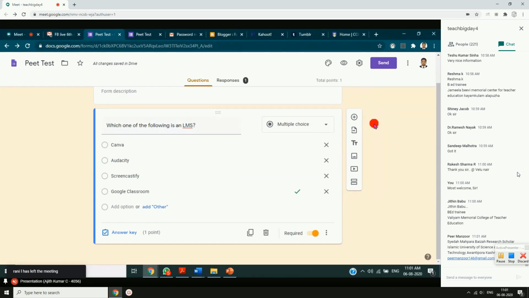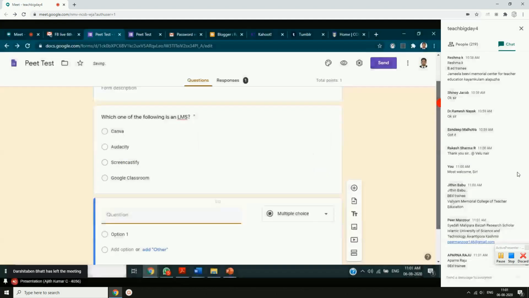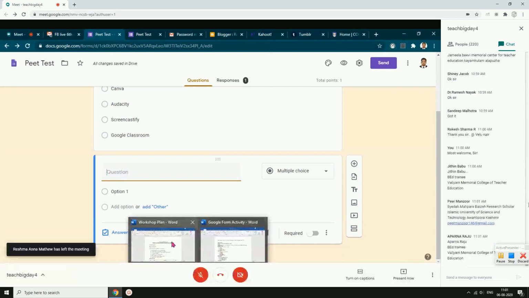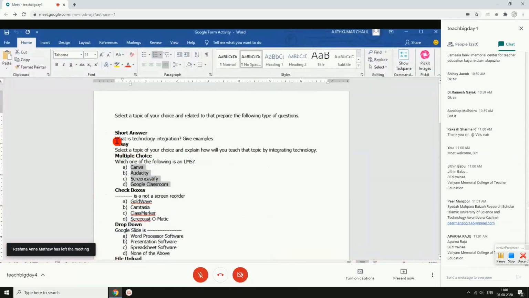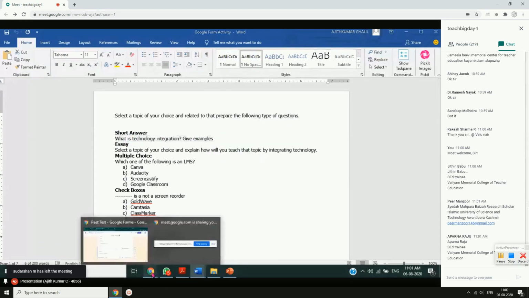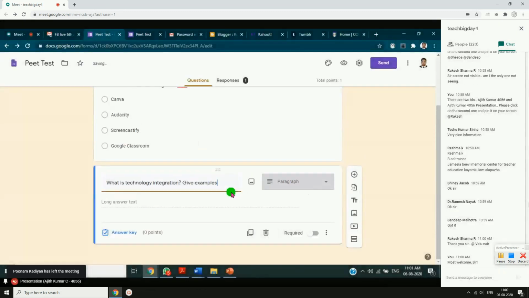Now friends, I am clicking on the add question plus button. See, now a second question is appearing here. I am giving a short answer question now. What is technology integration? I'll just copy from here, go to my question paper again, and paste that. Okay, this is a short answer question.